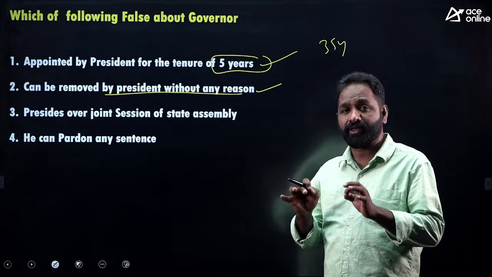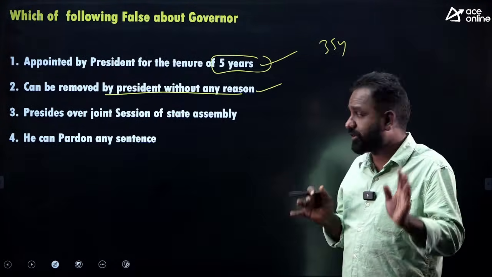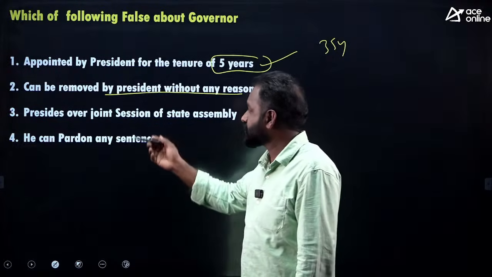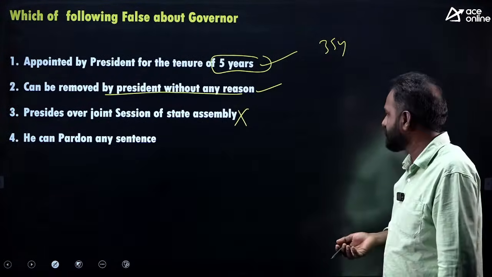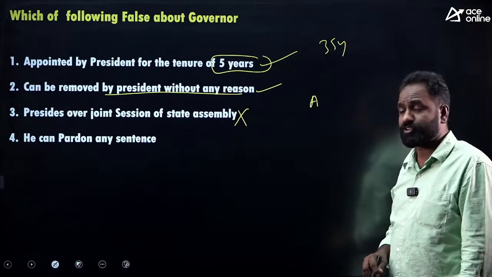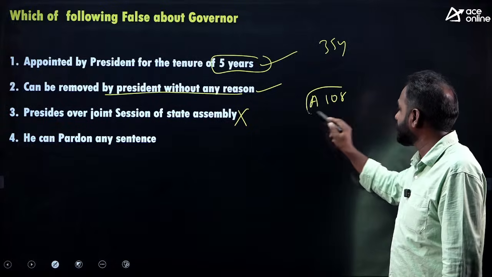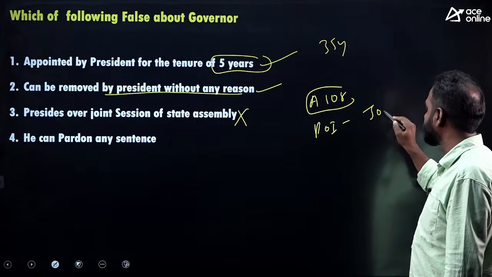So the governor can be removed by the President of India without any reason at any point of time. Okay, that is also right. Presides over a joint session of assembly. False. What is the joint session? You remember that? Under Article 108, the President of India can go for a joint session.